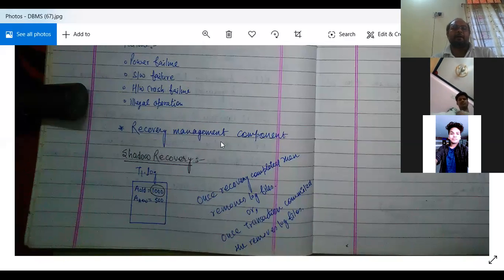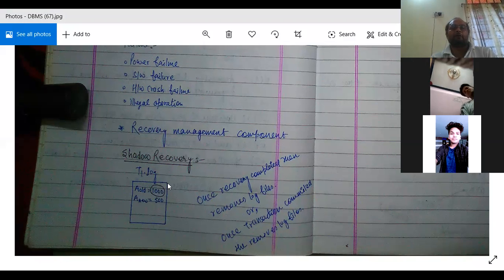So how is recovery management done? By using shadow recovery. It keeps both values, the old value and the new value. If such a problem occurs and it is not able to complete all the operations of the transaction, then it will roll back to the old value.